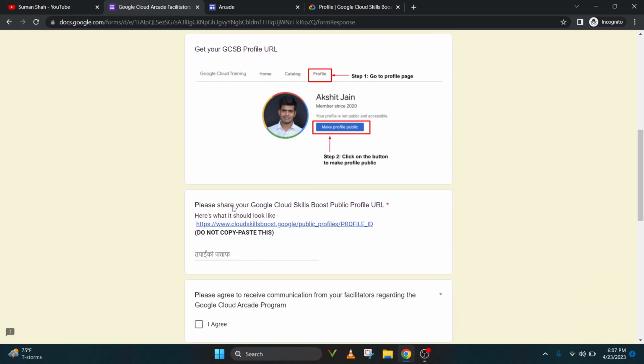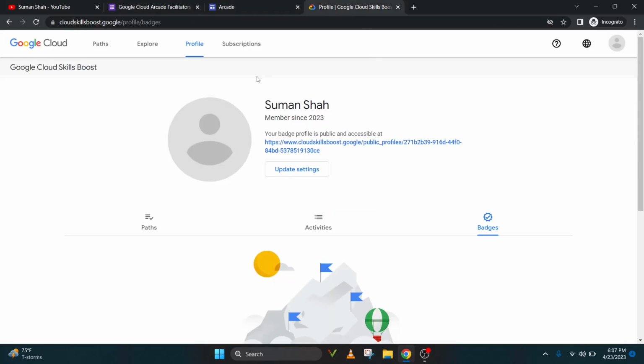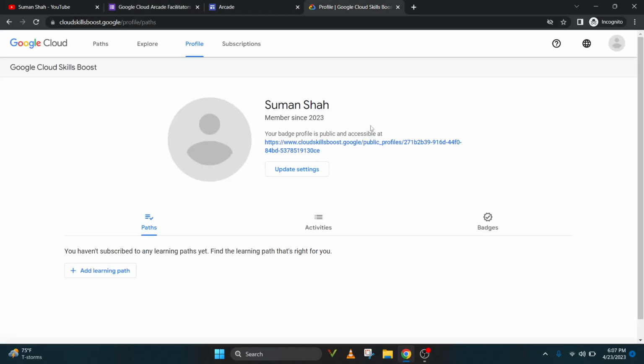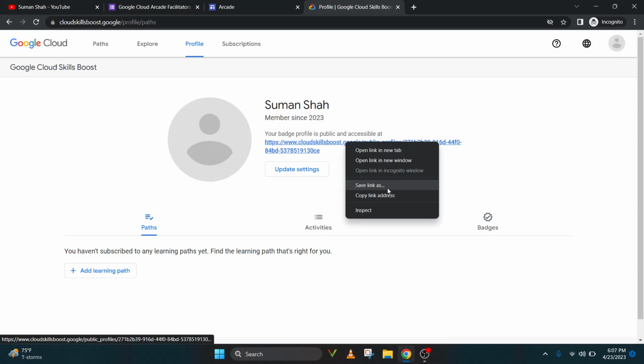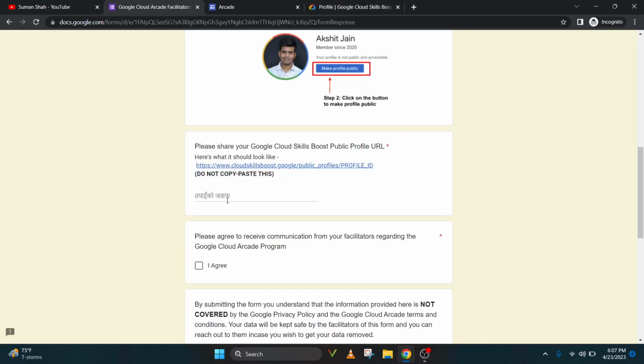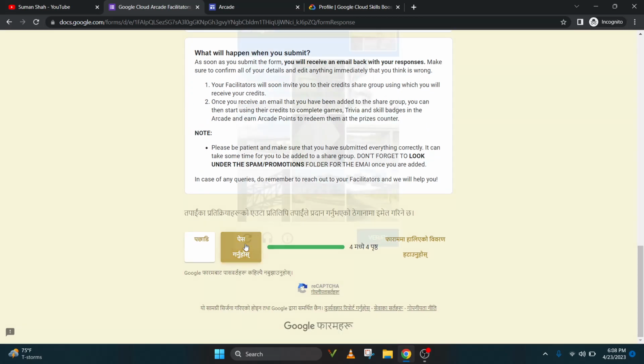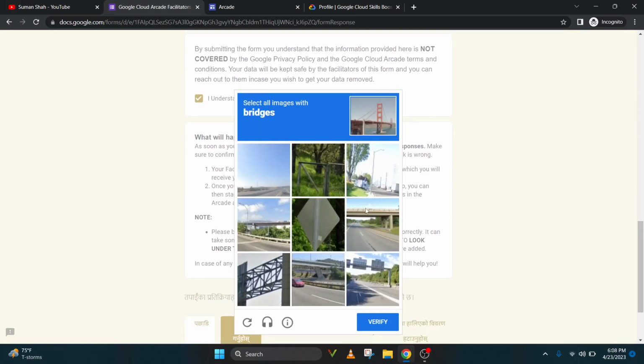Now we have to make your profile public, the same thing I just told you. Click on this profile button and you'll see a button, make this profile public. Click it, copy this link address and paste it here. That's it. Click this agree button, click understood, and click next, and you have to select the badge.